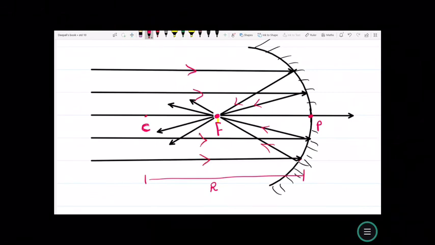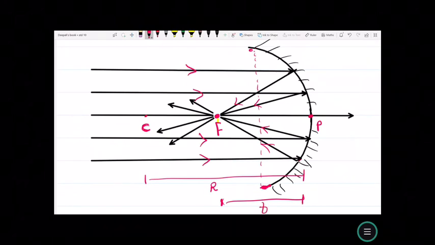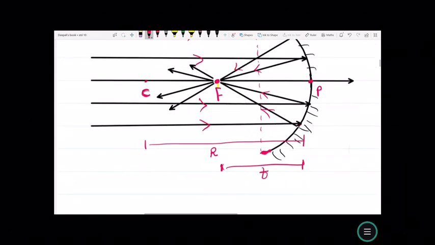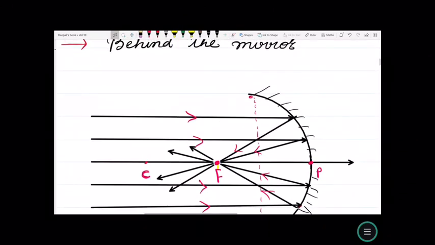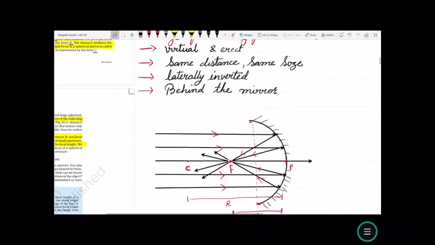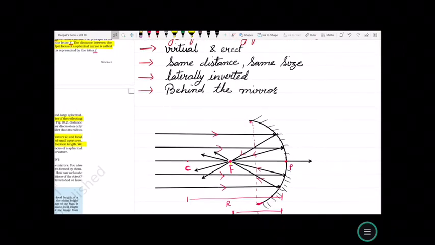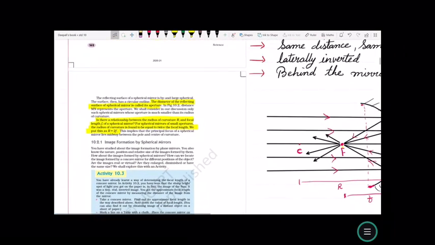The distance from point M to point N here is called the aperture. And the length between F and P is called the focal length. So these are the terminologies which you should be very clear with before studying the other parts of the chapter.